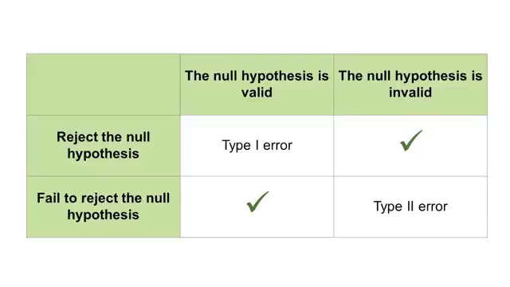If you look at the top, if our null hypothesis is indeed valid, and at the bottom we failed to reject it, then that's correct. That's what we want. Conversely, if the null hypothesis, in reality, we don't know this, that's why we do research, but if we could know that it really was invalid, and we do reject it, that's also correct. On the opposite side of the coin, though, if the null hypothesis is valid and we reject it, that's our type 1 error. That's the 0.05. And if it's invalid and we fail to reject it, we make a type 2 error.